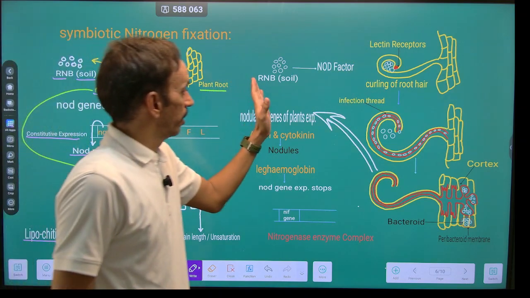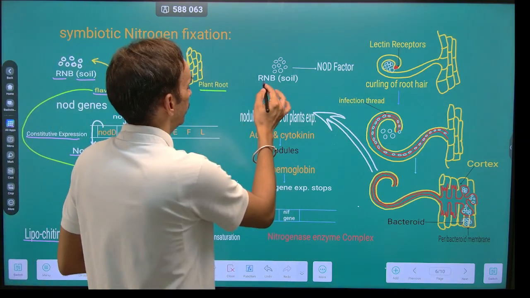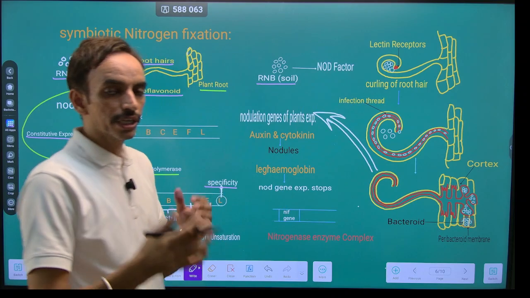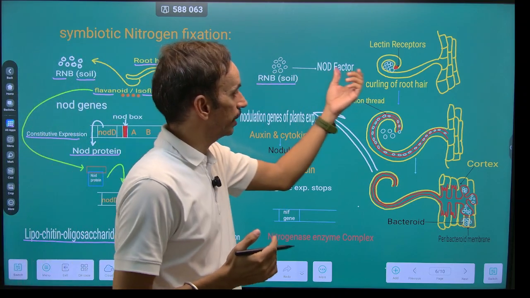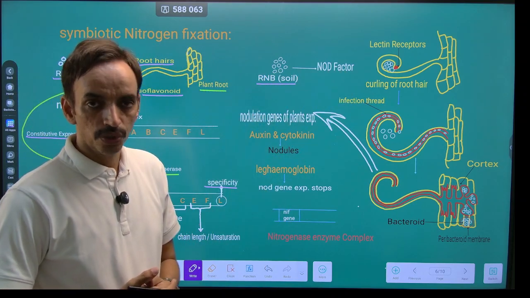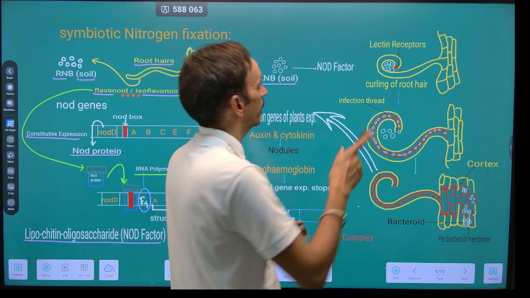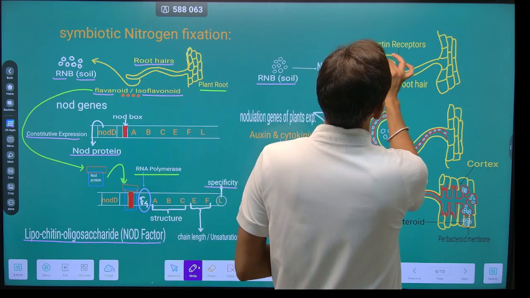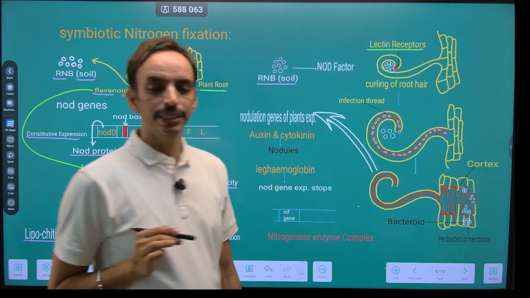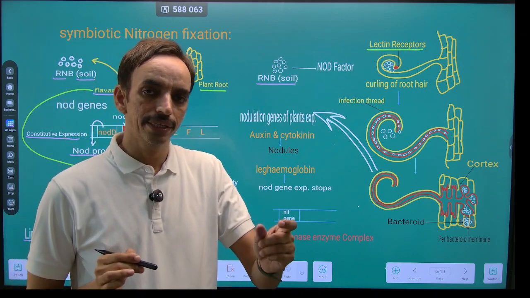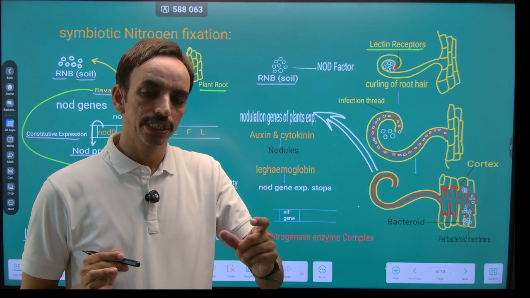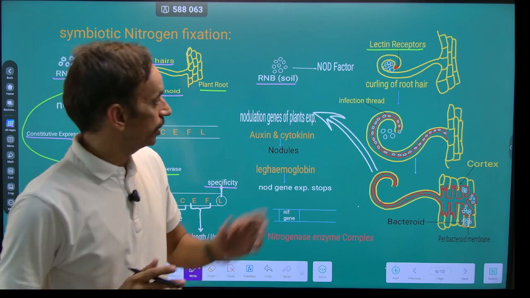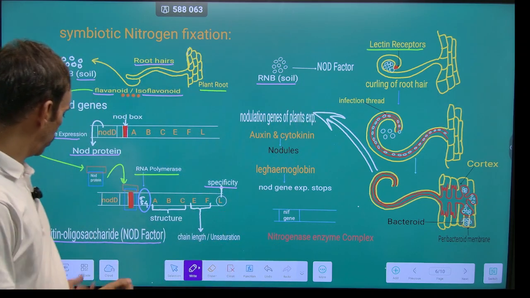Now, the root nodulating bacteria, due to the chemotactic signal, will start moving towards the root hair. The root hair has receptors which are called lectin receptors. These lectin receptors are basically the receptors of sugar. So they receive the sugar, that is the lipochitin oligosaccharide.